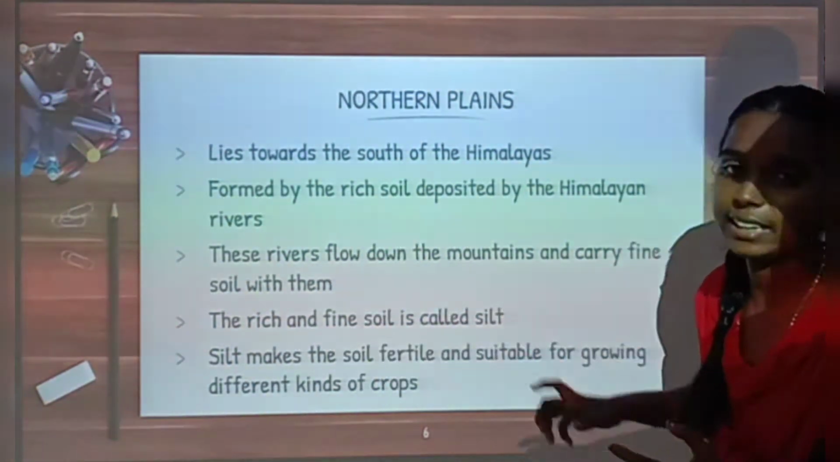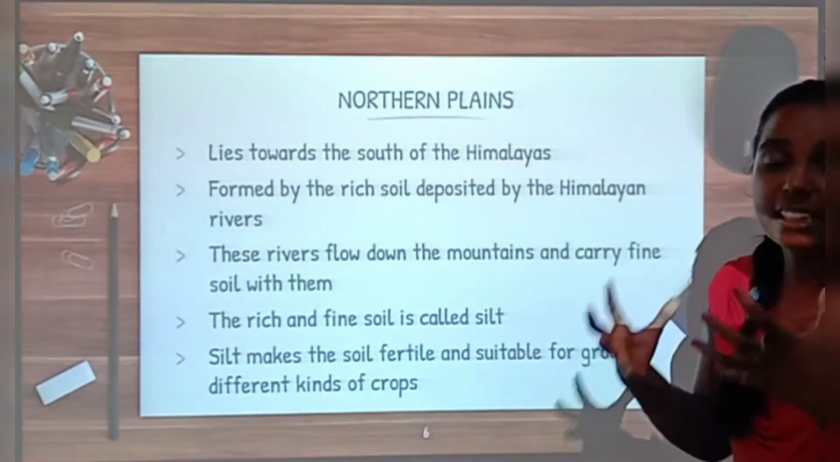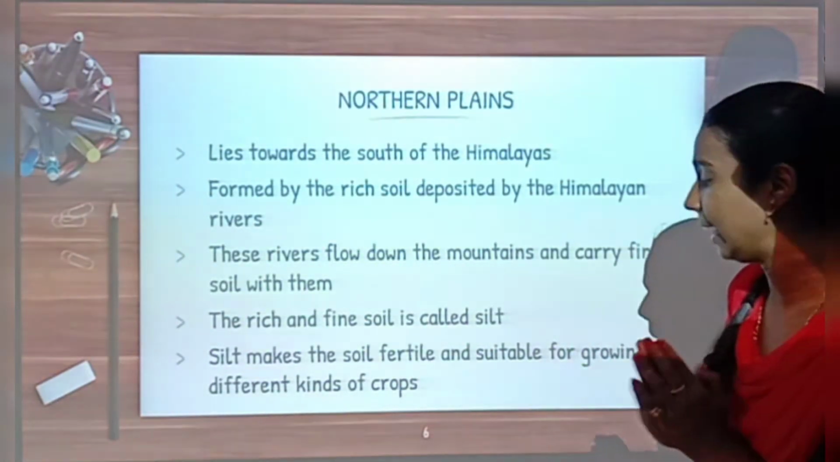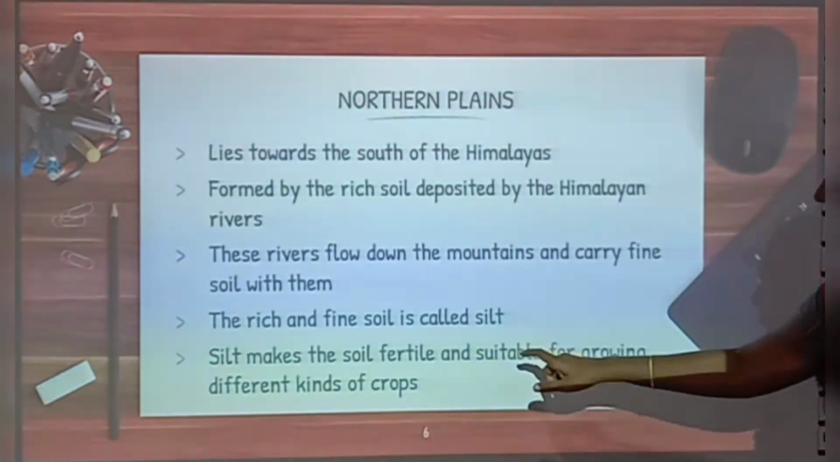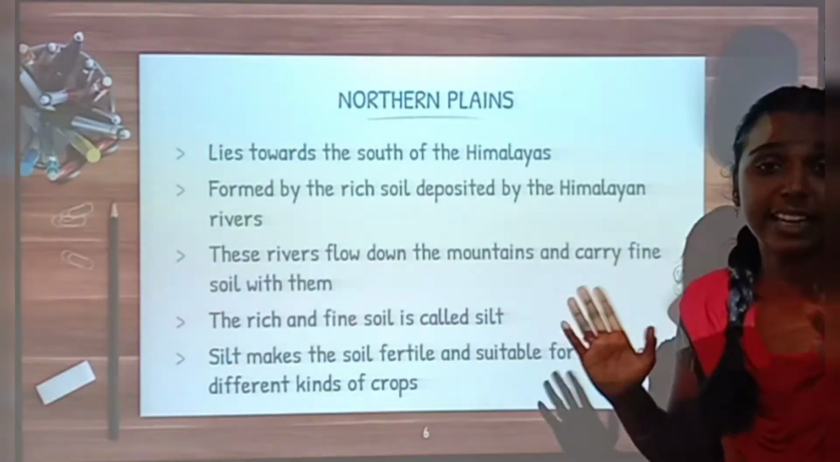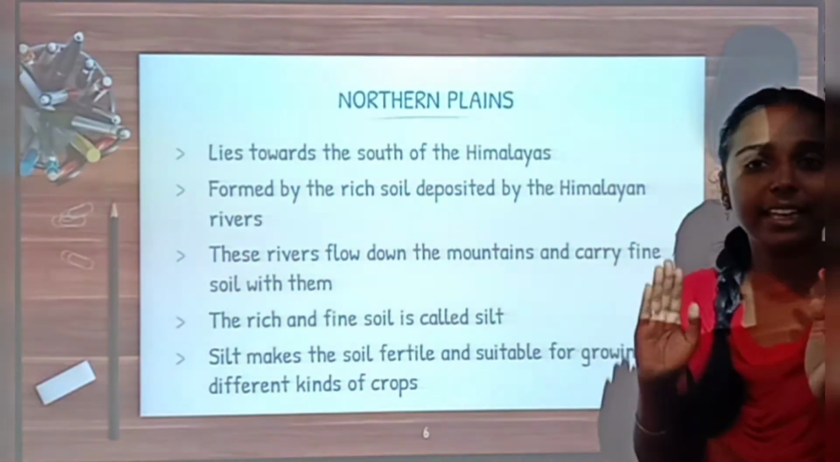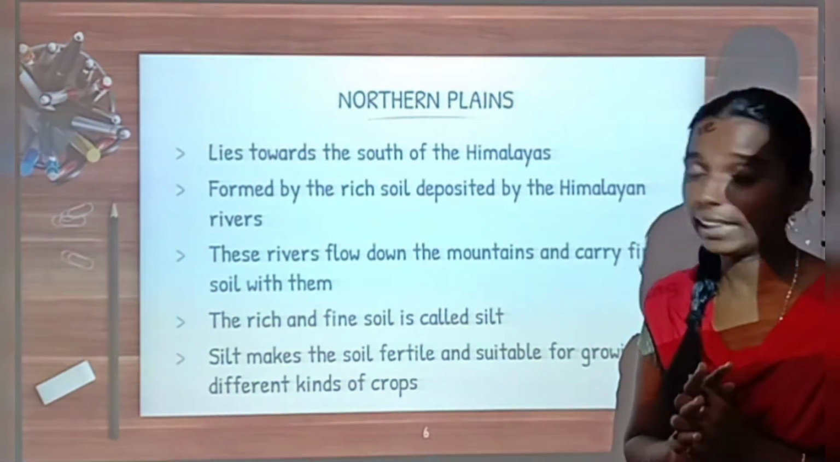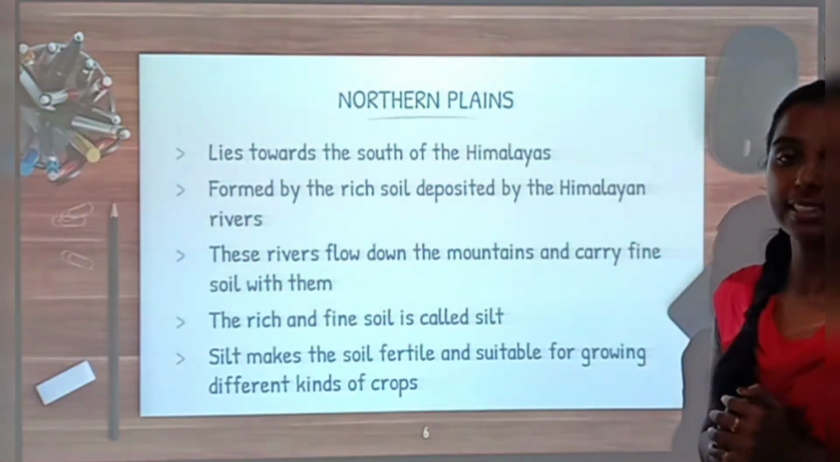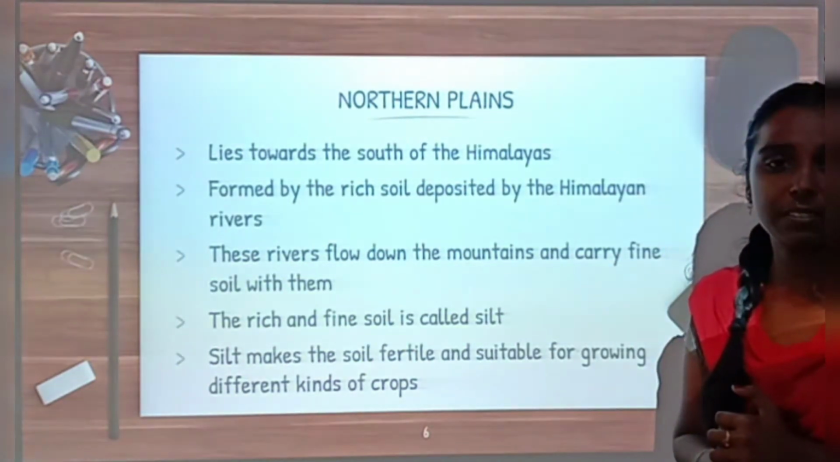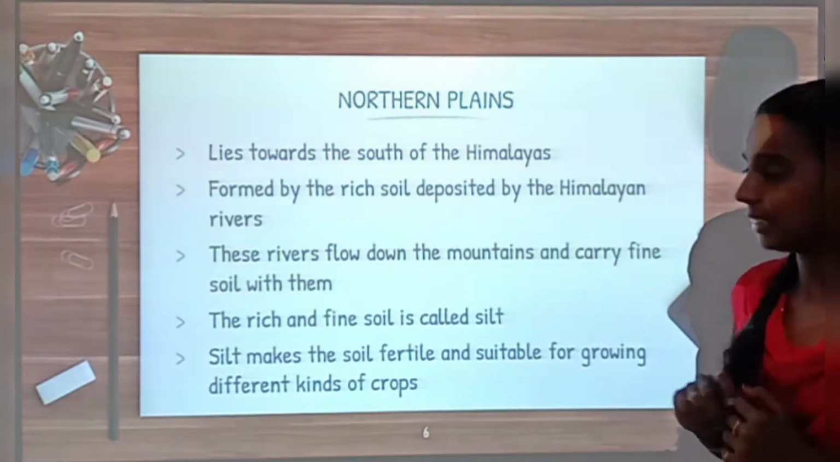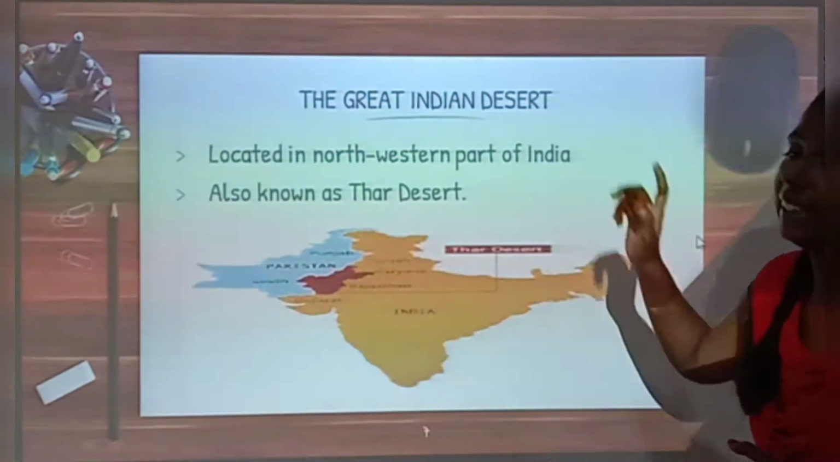This rich and fine soil is called what? Silt. This silt is very fertile. Silt makes the soil suitable for growing different kinds of crops, so the northern plains are very fertile and we can grow more crops here. That's all about northern plains. What is the next physical feature we learned? Yes, the Great Indian Desert, the Thar Desert.